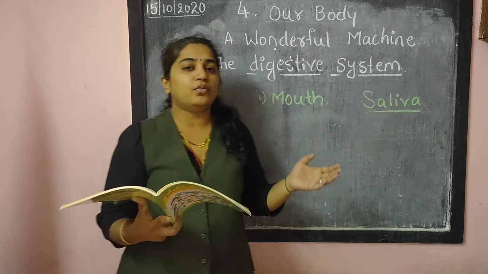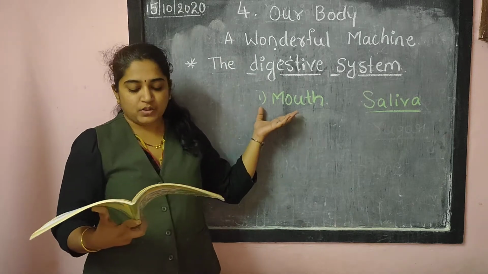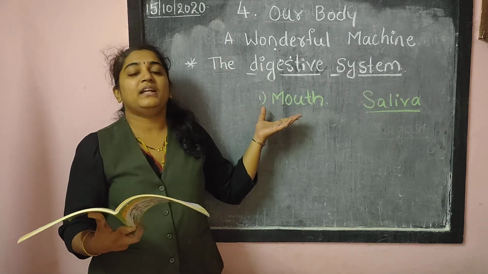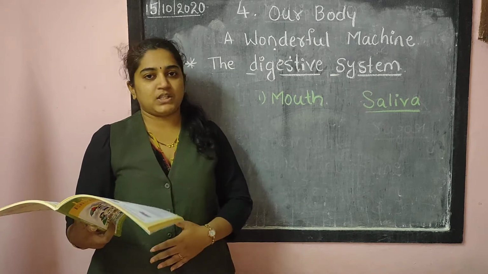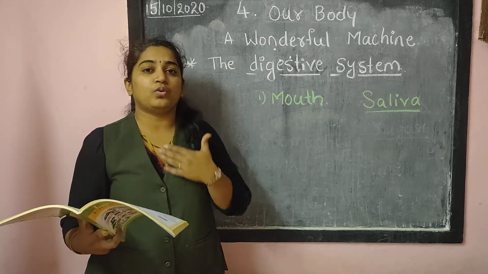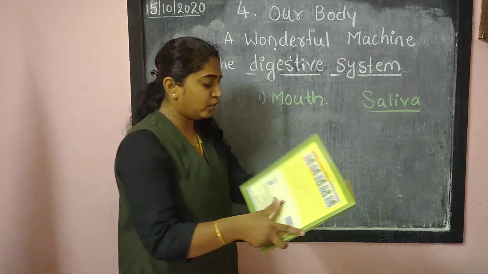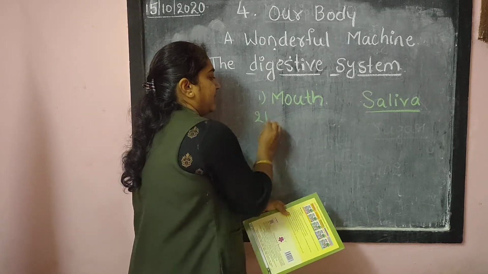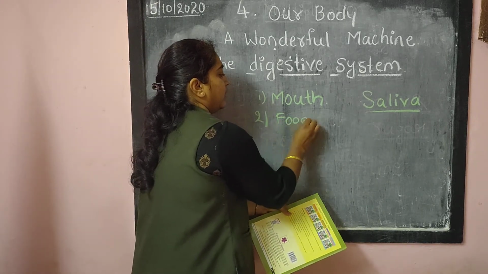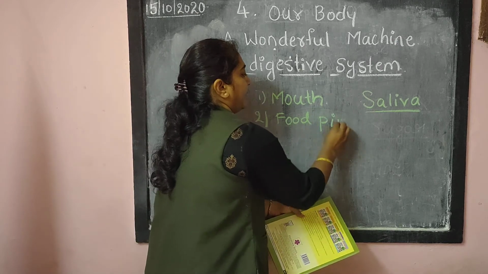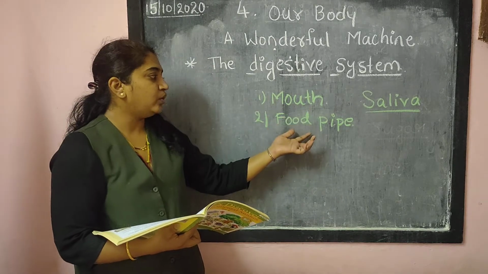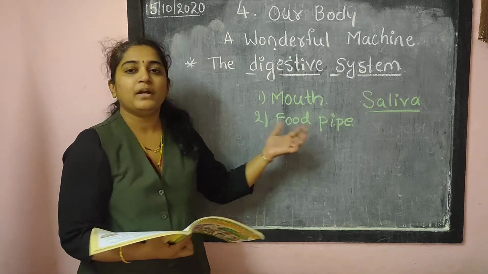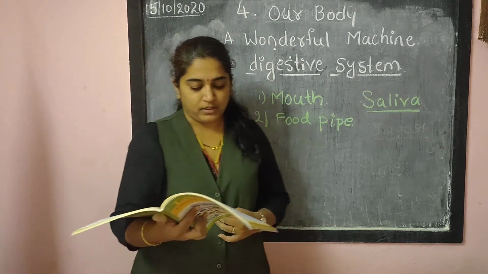See, after the food is chewed in our mouth, where will it go? It will go to our stomach. But through which will it go to the stomach? It will go through the food pipe. The second one is the food pipe. Chewed food will go through the food pipe to the stomach.